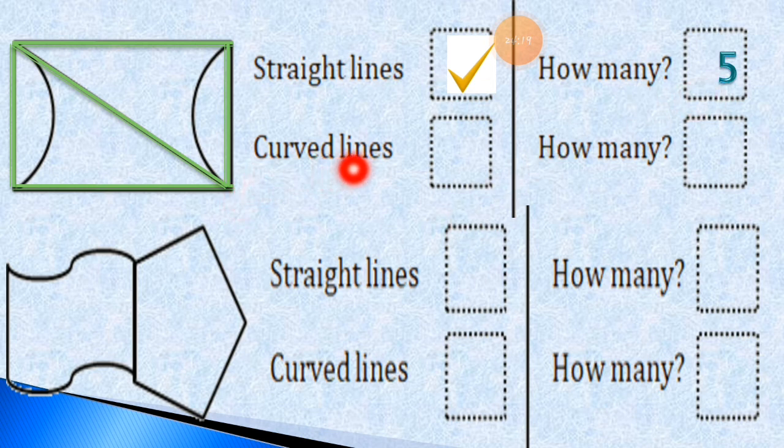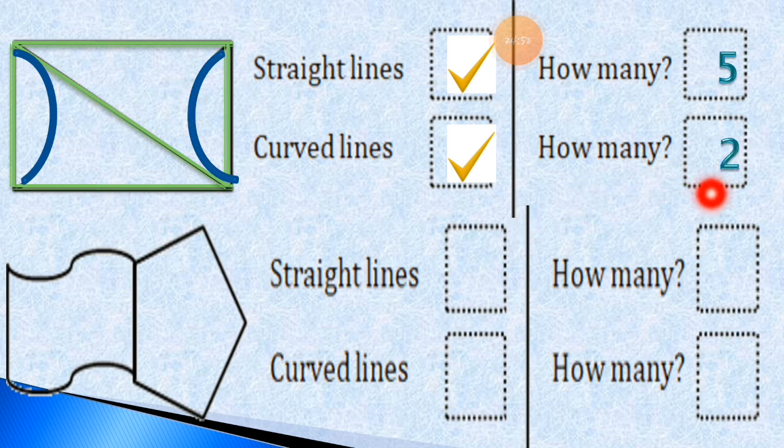Now if curved lines are given, yes, you have to put a tick mark. Yes, curved lines are there. So the next question is, how many curved lines are there? I just overwrite it with the blue color. This one is the first curved line. And here is the curved line number 2. So total there are 2 curved lines.